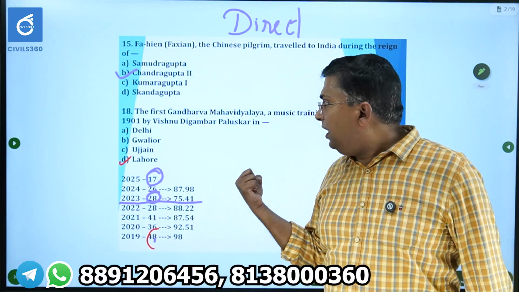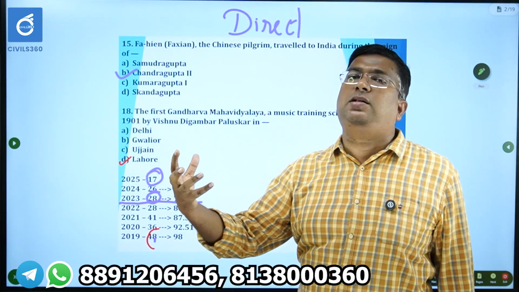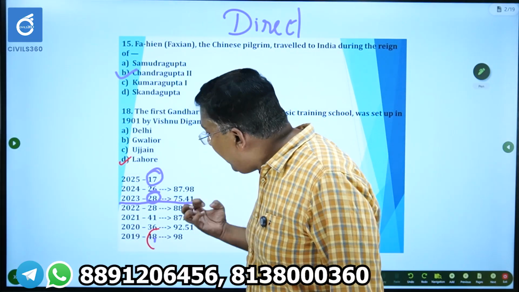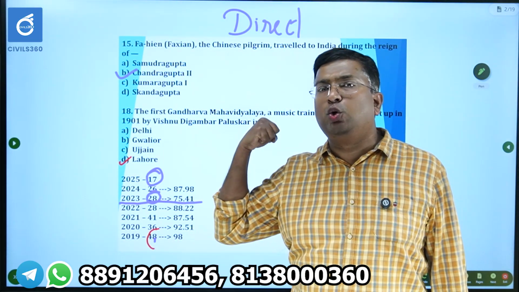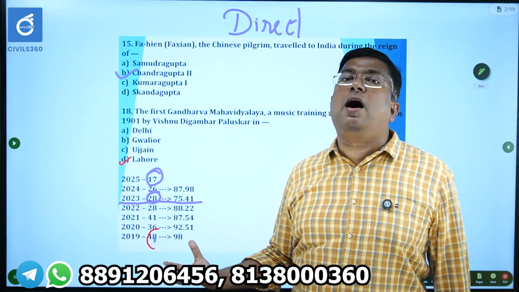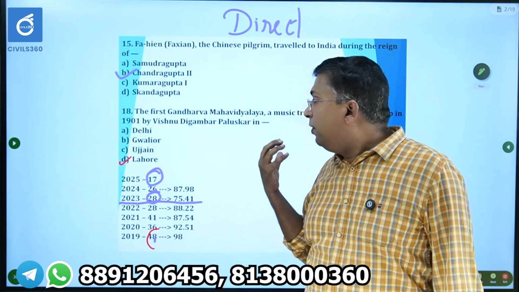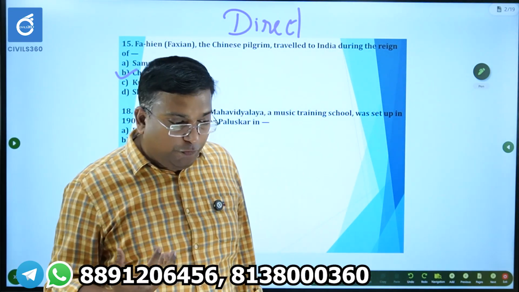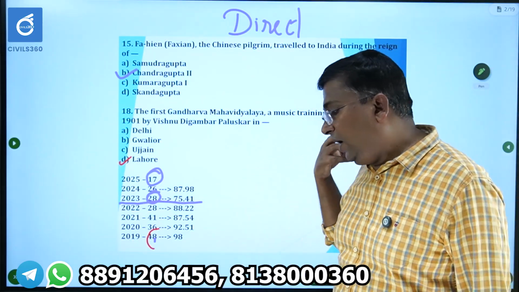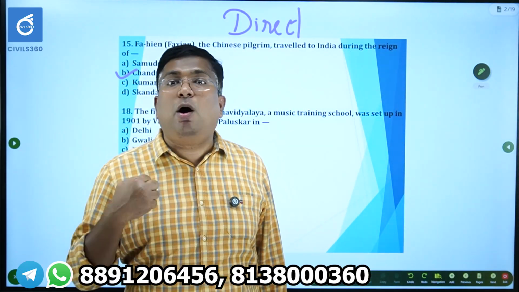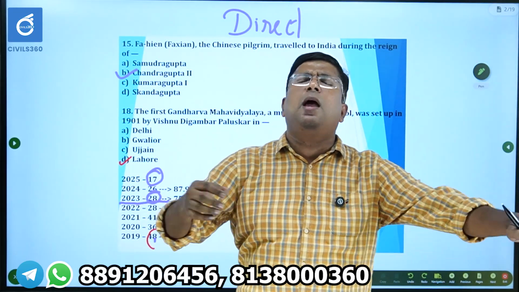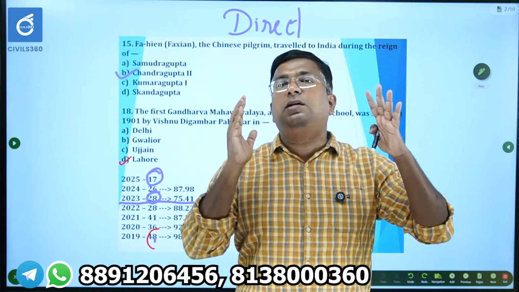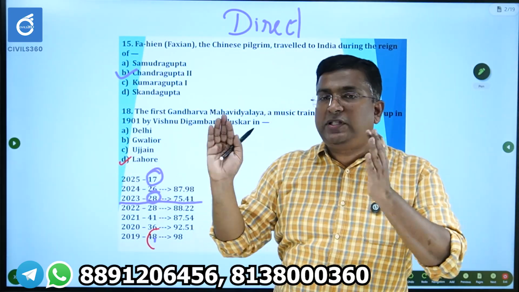See, if it is a factual based question and you know it, you can answer. Otherwise, it becomes a very difficult question. So to answer these questions, you have to read the standard textbooks like NCERTs and other books which you are having. Standard textbooks are very important. Okay, this is another important thing to qualify prelims. Most of you rely on the institute's material without knowing. See, I am not complaining, there are many materials available in the market, but I always suggest reading standard textbooks. There are standard textbooks for every subject, which I will discuss in the coming session.